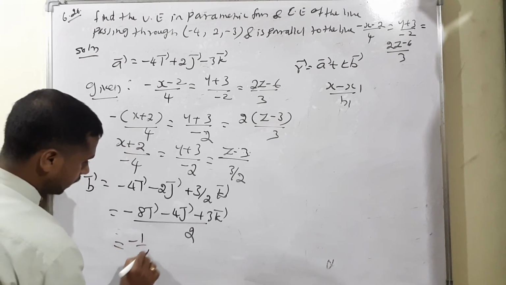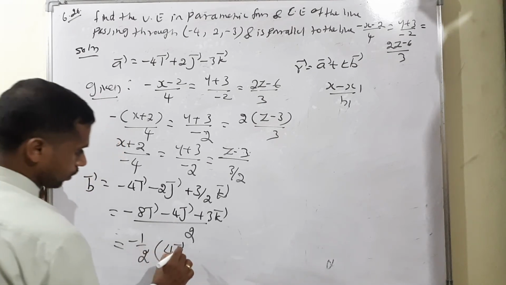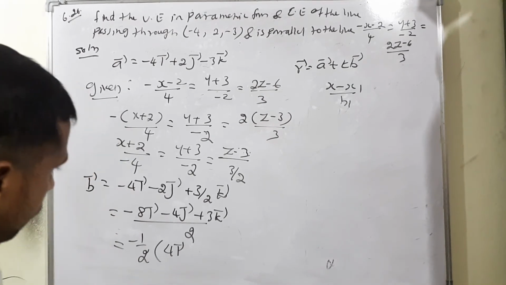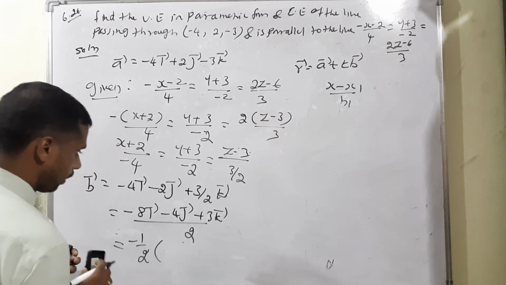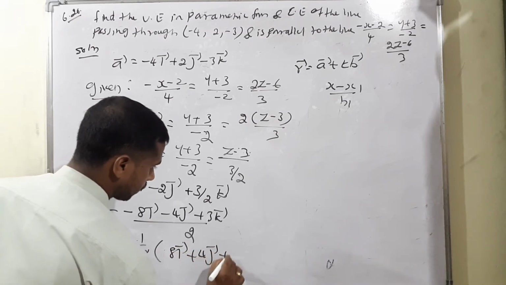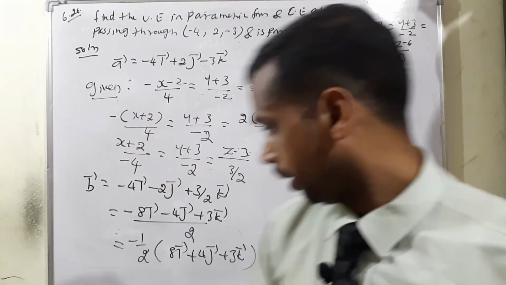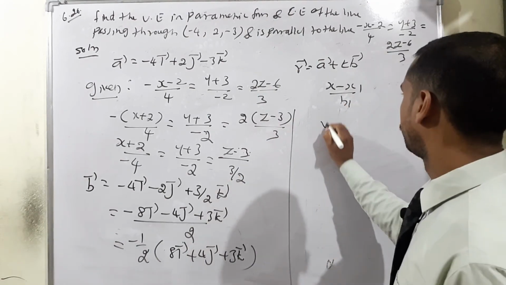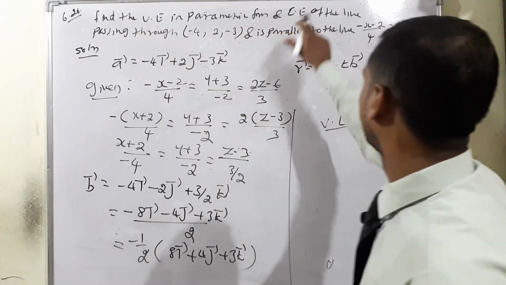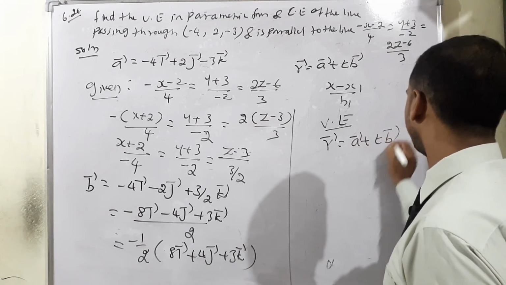Is equal to minus 1 by 2 taken common outside, then 4i vector. Here also 1 by 2 taken common outside. We can write it directly: positive 8i vector plus 4j vector plus 3k vector. Now we can write the vector equation. What is the formula? We need to find the vector equation and the Cartesian equation. R vector is equal to A vector plus t B vector.